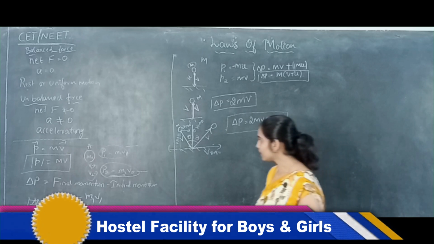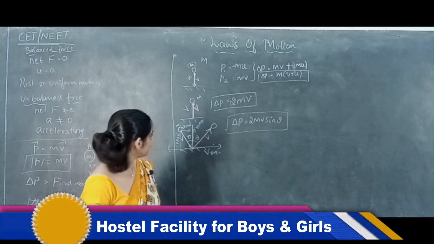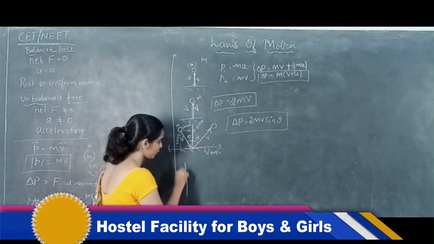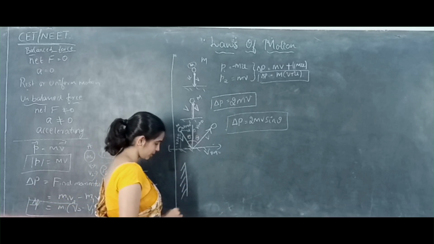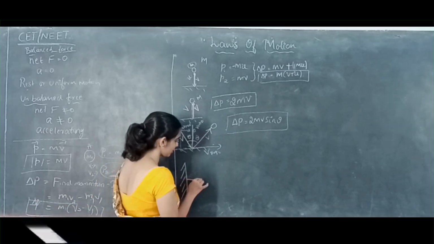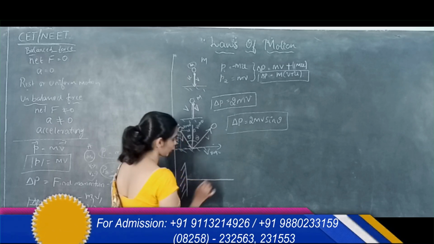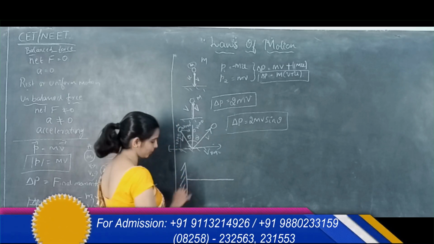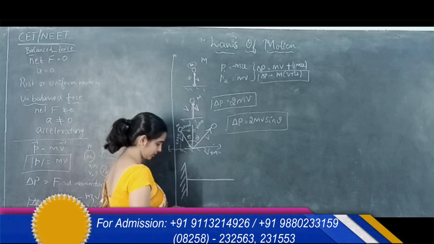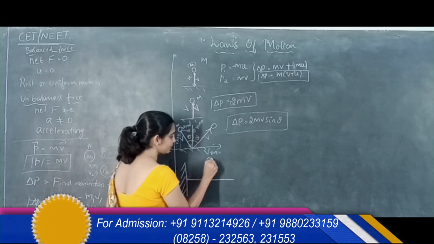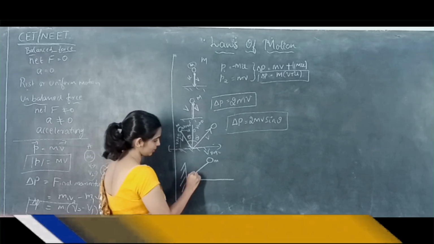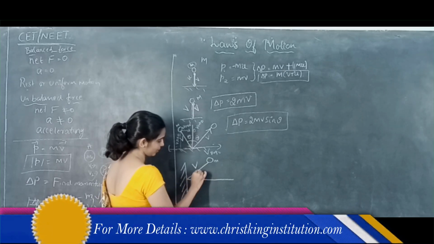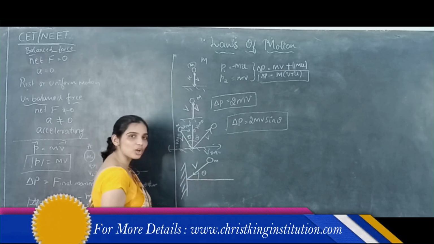Okay, let me take one more example. Here is one wall, okay, and this is the normal drawn on the wall. A ball of mass m is thrown on the wall with the speed v, which makes an angle theta with the normal.